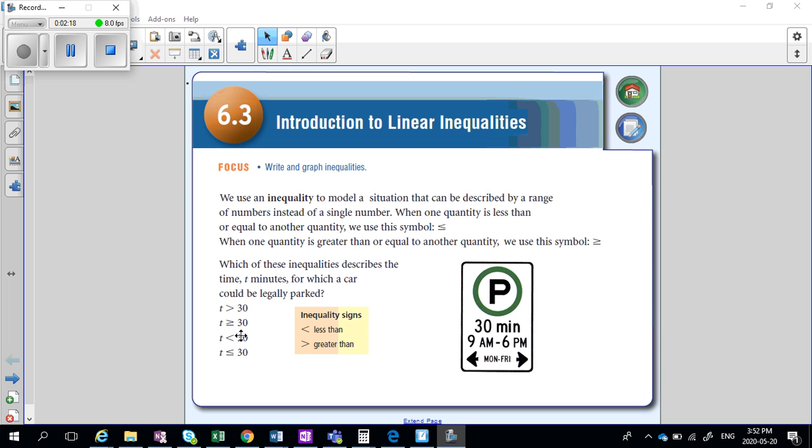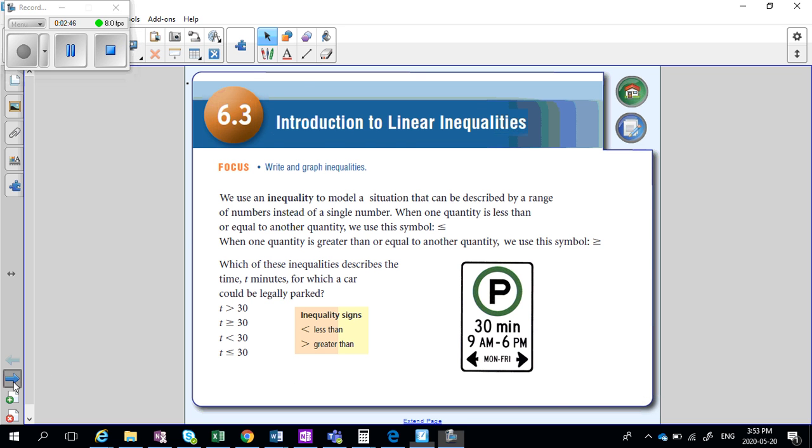That's not right, so it's not that one. This one says t is less than 30, so that means anything under 30 is okay. Okay, that's closer. The last one says t is less than or equal to 30. So the difference between these two is that the last one includes 30 minutes. So 30 minutes is okay, and so is everything less than 30 minutes. So that last one right there would be our right answer.